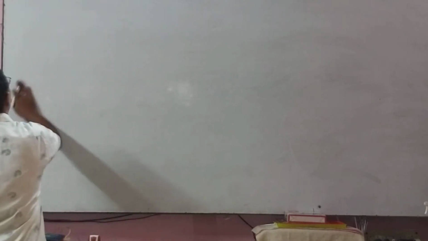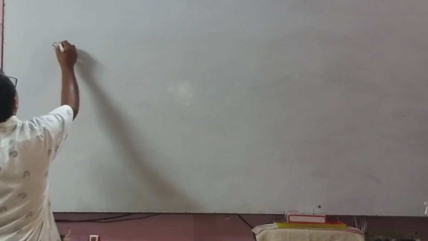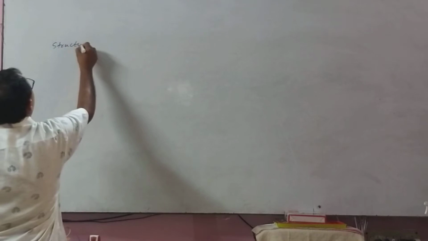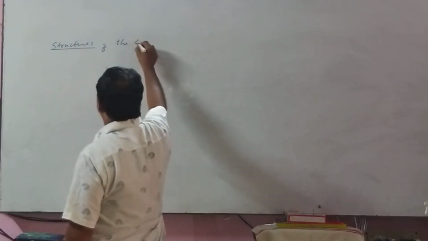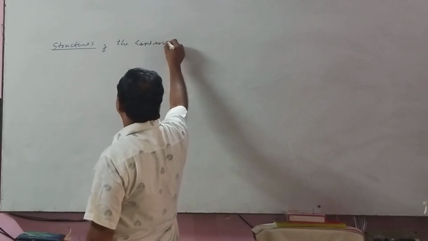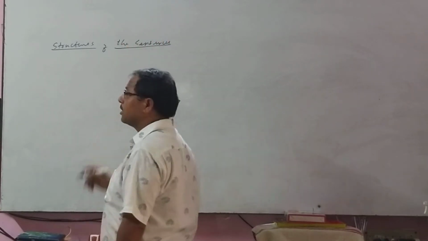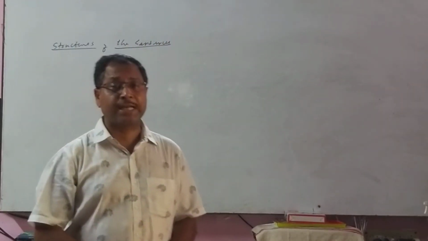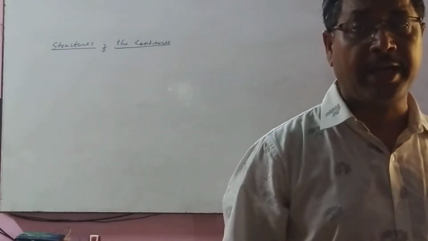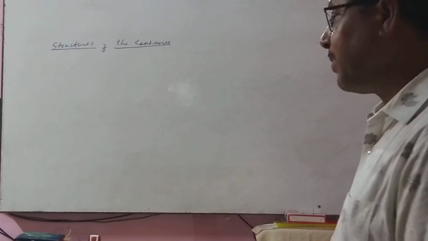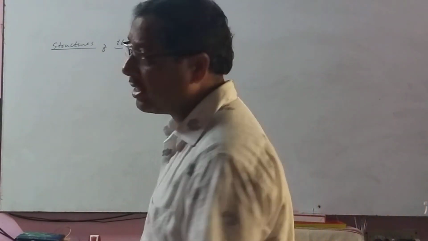What is the basic knowledge? You know, the structure of the sentences. A simple sentence is of four types: declarative, interrogative, imperative and exclamatory.